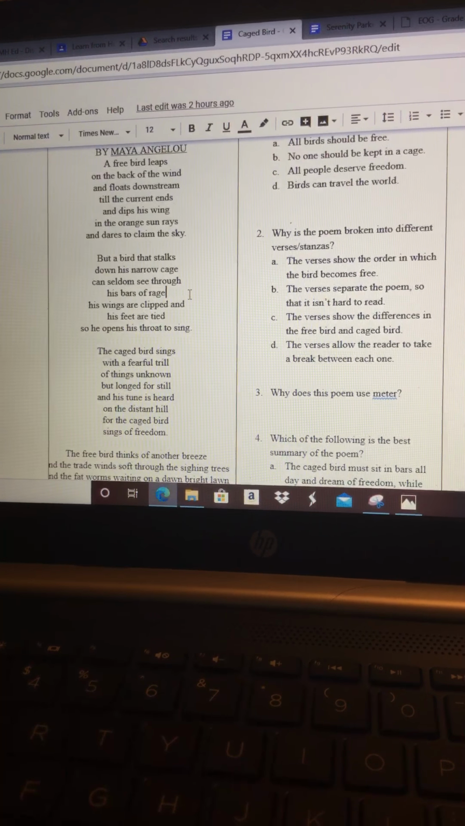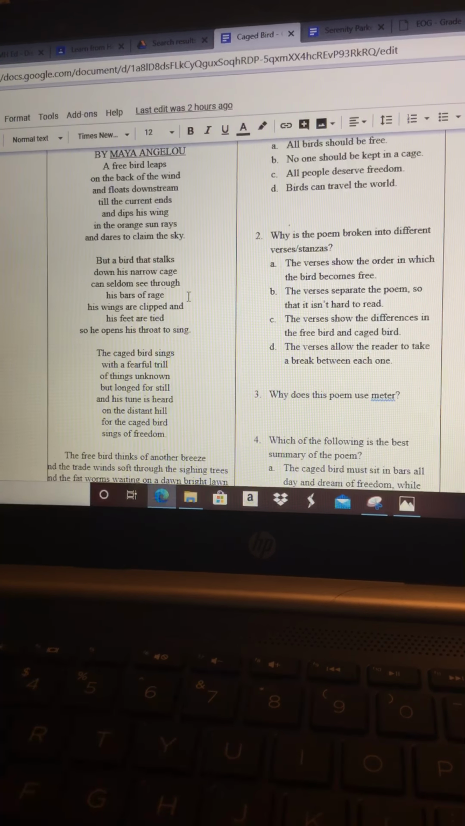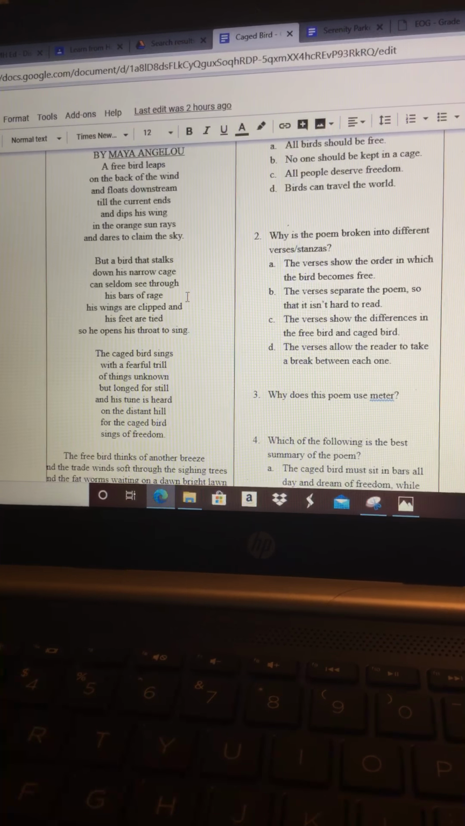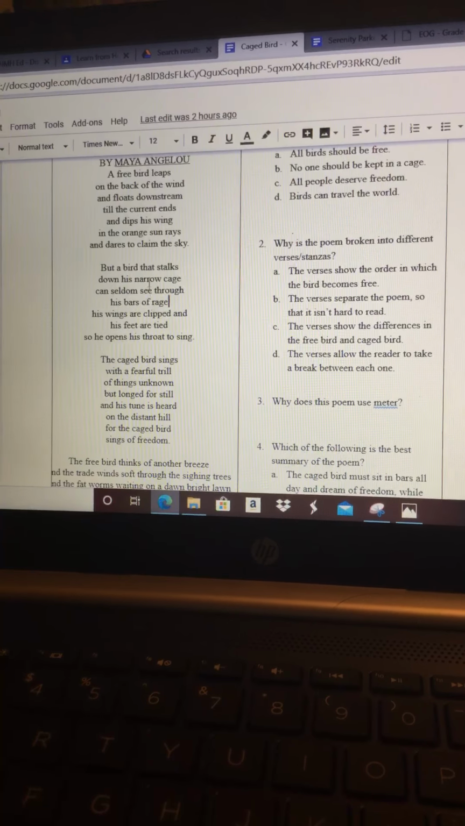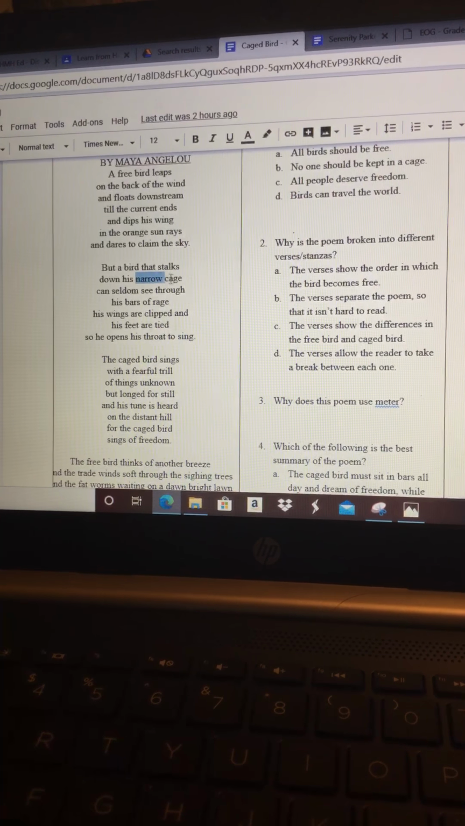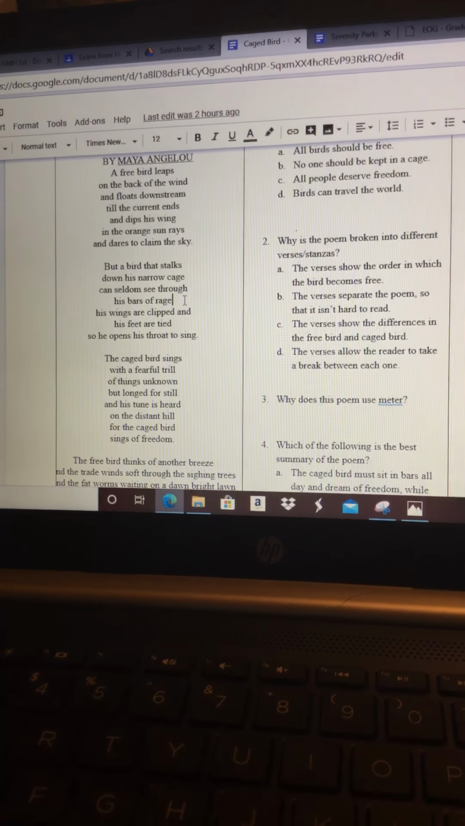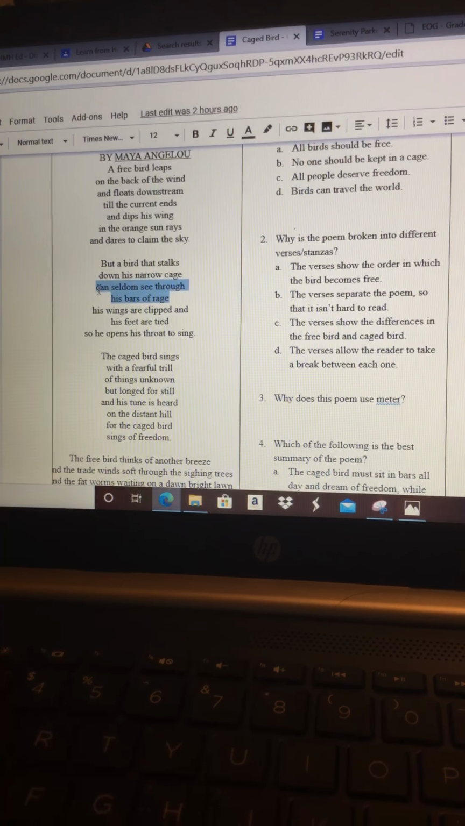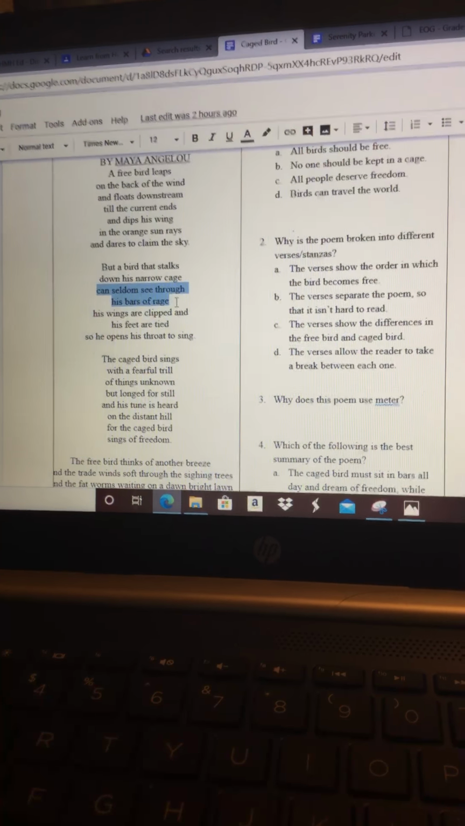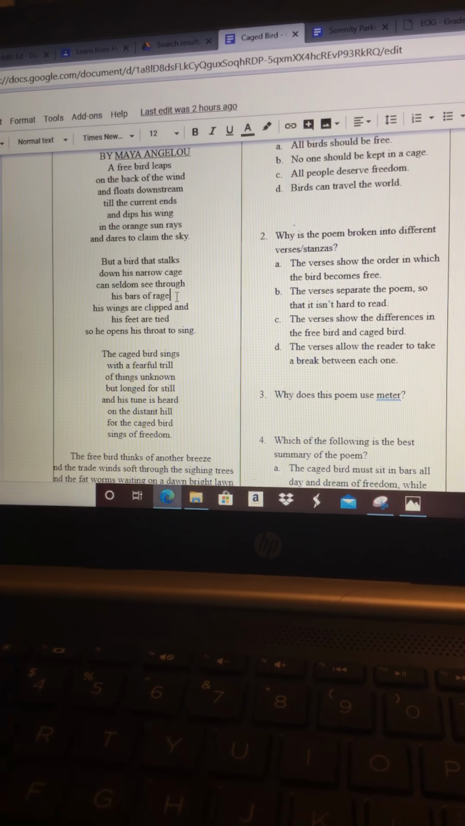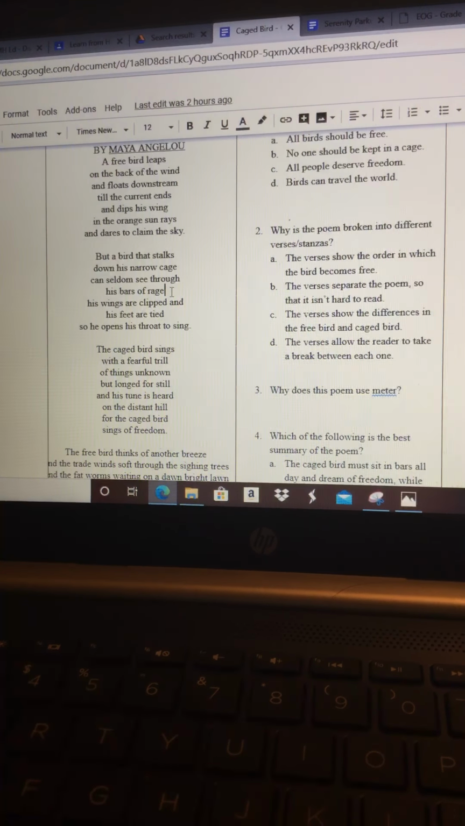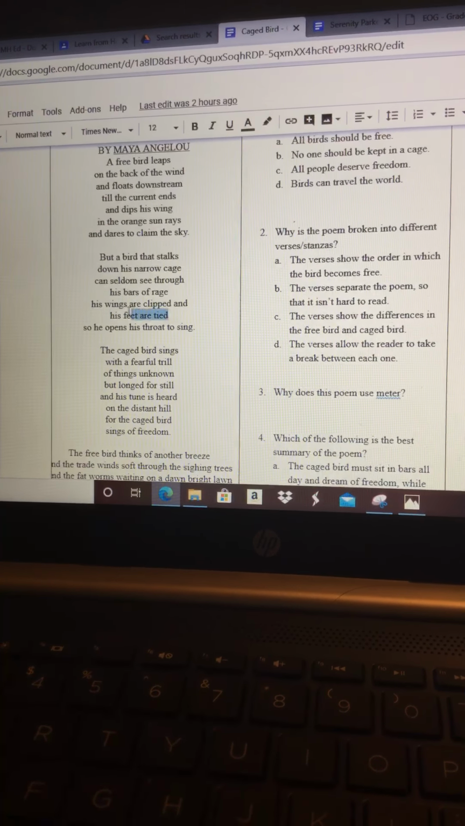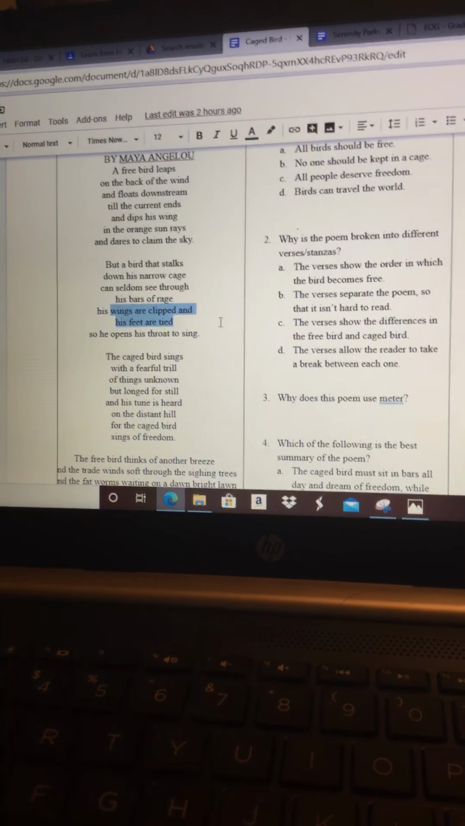Stanza 2. "But a bird that stalks down his narrow cage can seldom see through his bars of rage. His wings are clipped and his feet are tied, so he opens his throat to sing." Notice that this bird is in a narrow cage, meaning it's very small. He can seldom see through his bars of rage. So you notice how they use the word rage here, meaning anger, disappointment, sadness. And it says his wings are clipped and feet are tied. This means this bird has no longer the ability to fly.